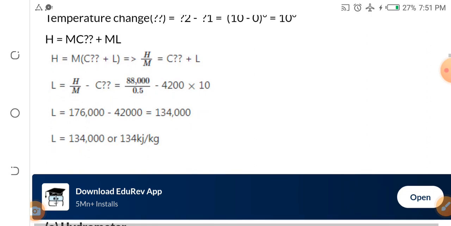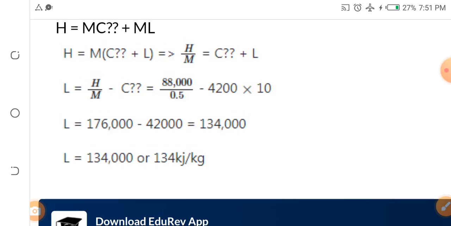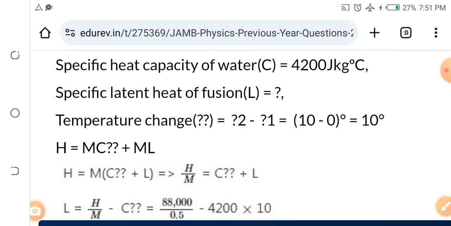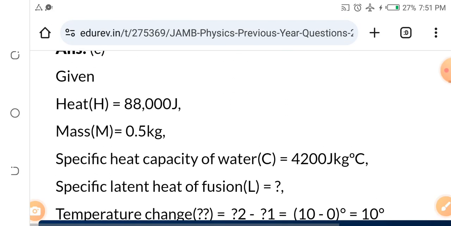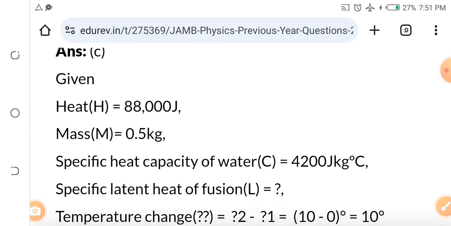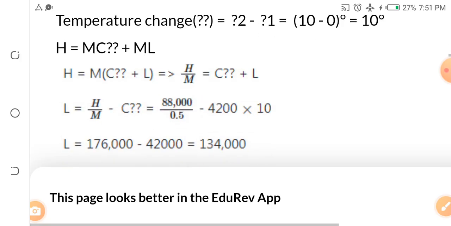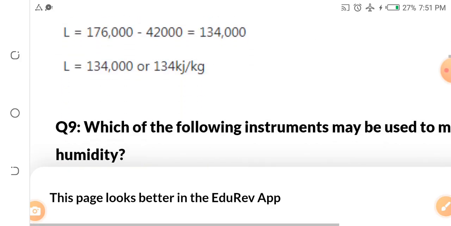I hope you can see them. I am finding it difficult to explain because I'm not on the whiteboard. Okay, we'll see the videos where I or my staff will be on the whiteboard explaining, but just look at it slowly as you solve.